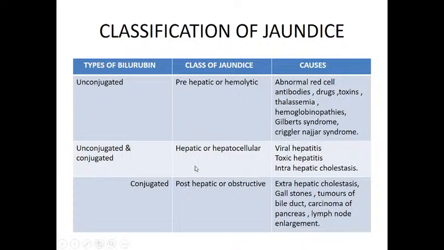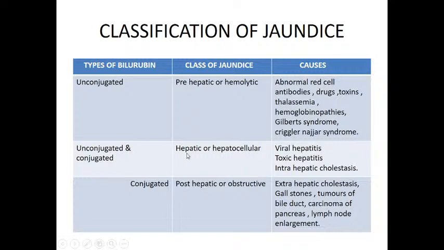Now coming to hepatocellular jaundice, this may be due to viral hepatitis, toxic hepatitis, or intrahepatic cholestasis. These are all causes which damage the liver tissue. So there is an increase in hepatic jaundice, please make a note, of both unconjugated and conjugated bilirubin levels, because of the hepatic damage.